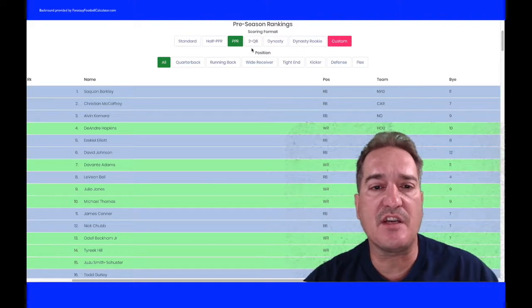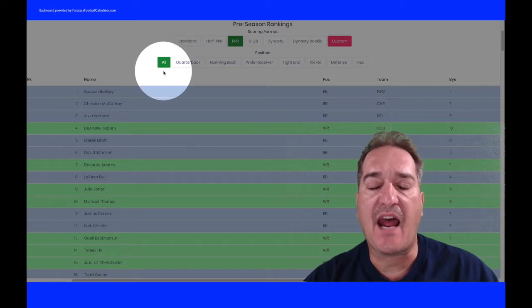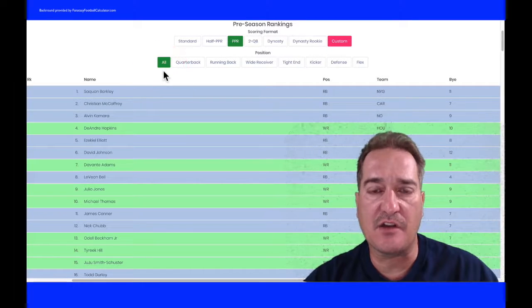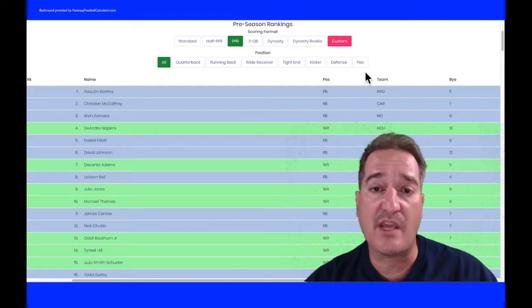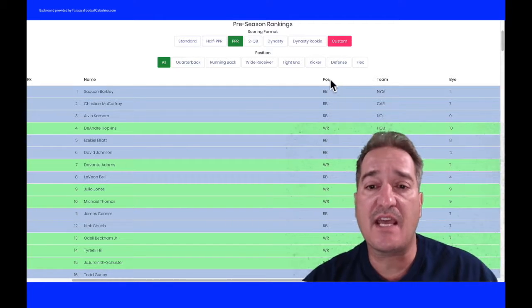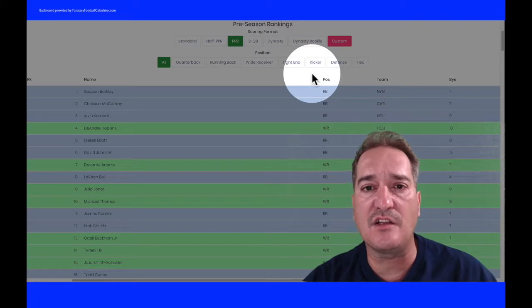As you can see over here, I'm in my PPR league, and I have the all button hit. If you go over to the left, we could talk about quarterbacks, running backs, wide receivers, tight ends, kickers, defenses, or a flex player. They rank all that for you. Today, we're talking kickers and defenses. So let's take a look at the kickers.